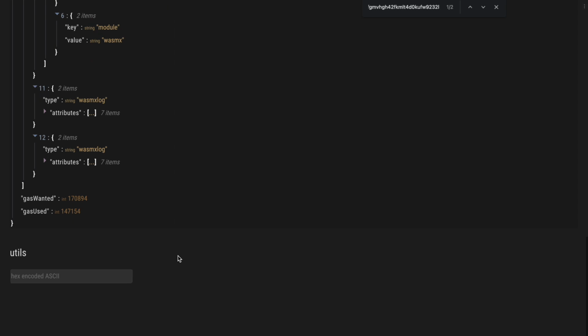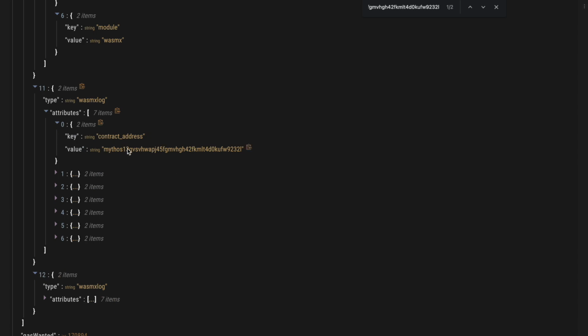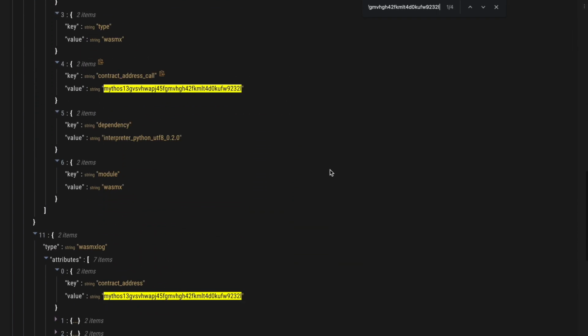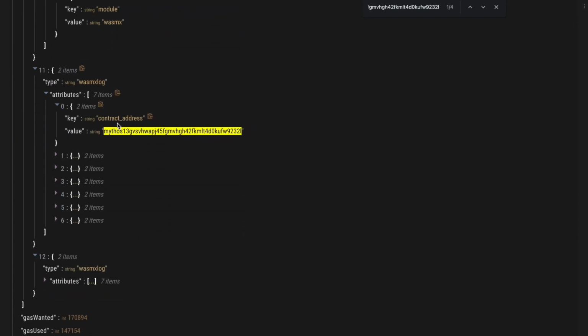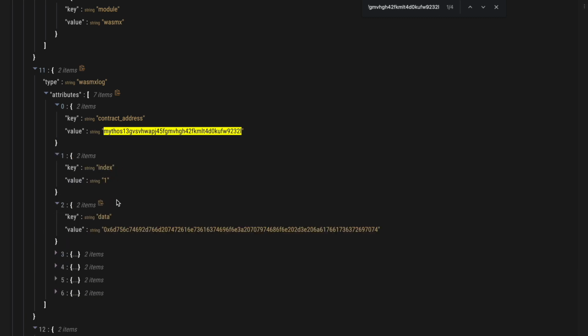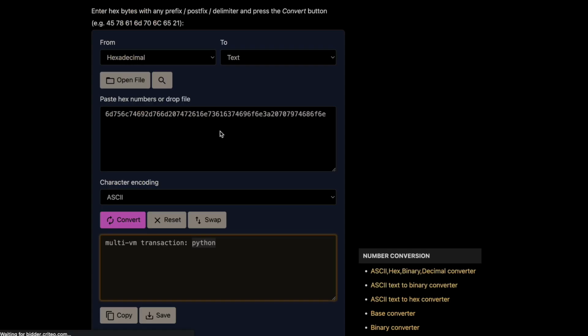Now, the second log should be from the JavaScript contract. This is the same address as the Python contract because it is the first contract that was called by the user, index 1, and now this data that we can decode here. And now we have Python and JavaScript.